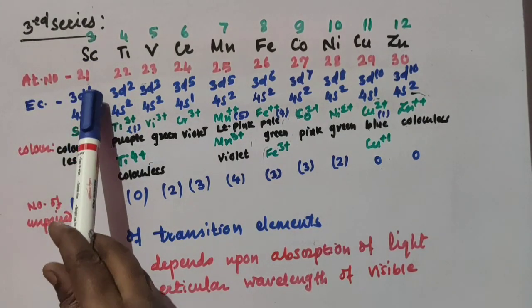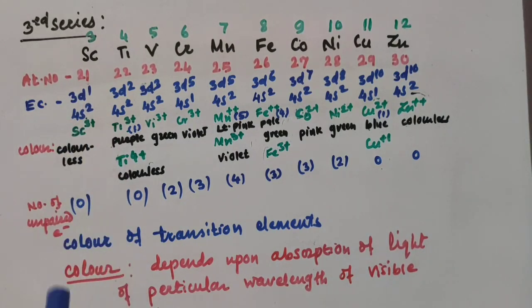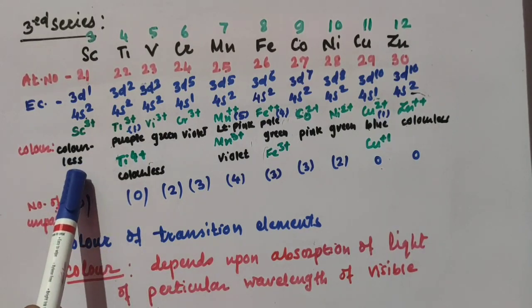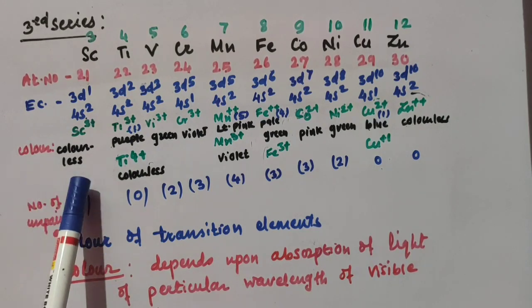All 3 electrons are removed from the outermost shell, and there are 0 electrons in the d orbital, and that's why the color of scandium is colorless. As there is no unpaired electron in the outermost shell, that is the n-1 d orbital, the ion is colorless.